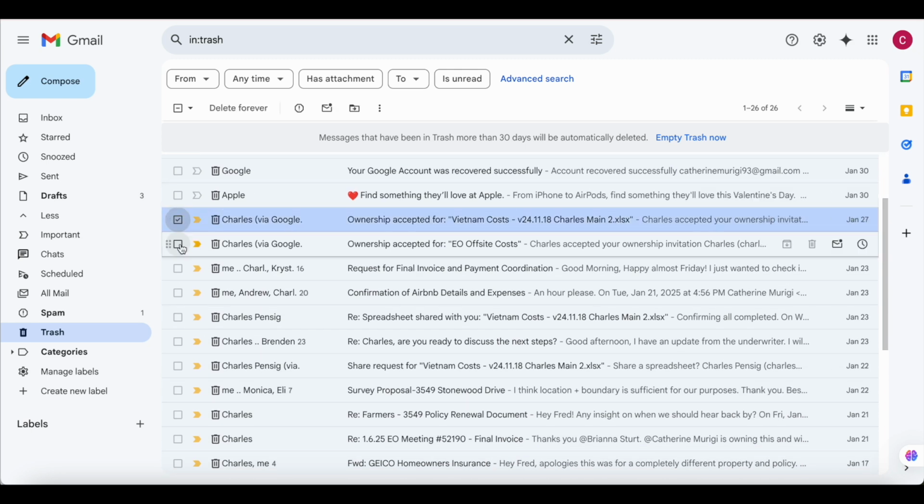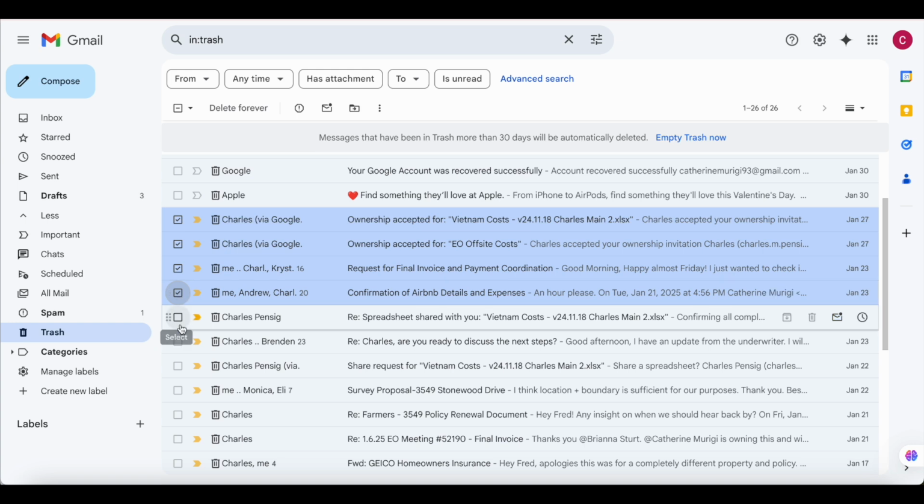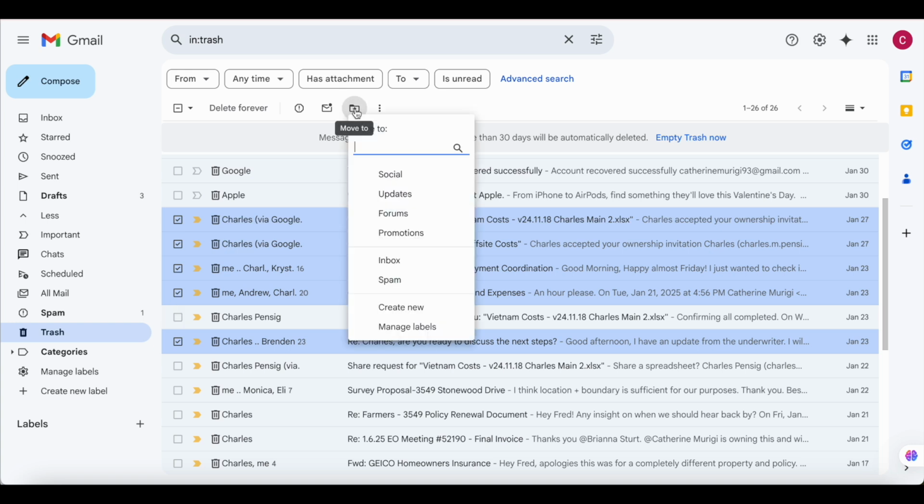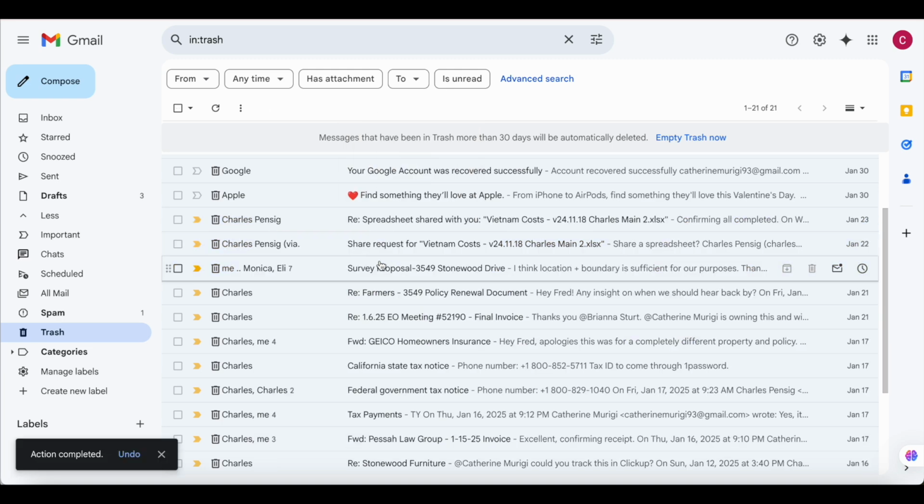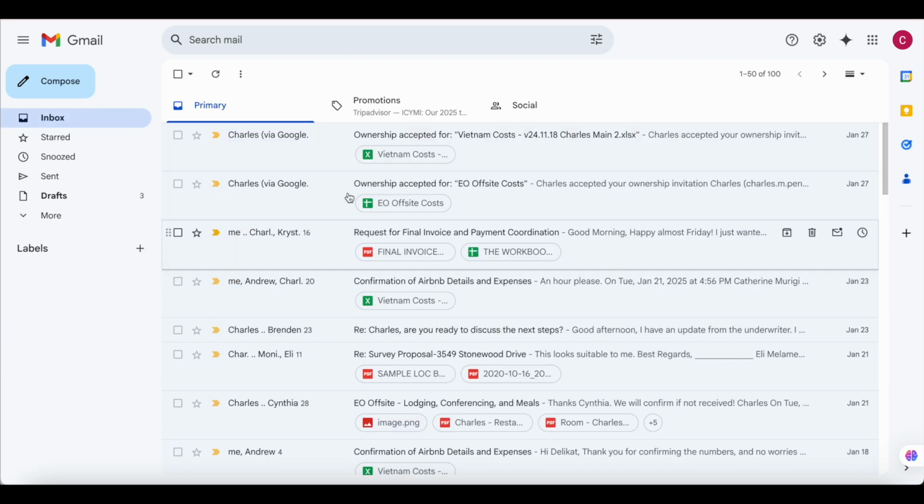So you select the emails that you want to return to your inbox, and then you can either delete forever, and once you click delete forever, the email will disappear completely from your inbox. Or you can select move to, and then you can move them back to your inbox. So as you can see now, they've been moved back to your inbox.